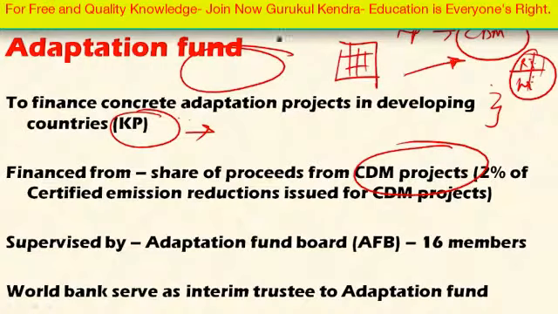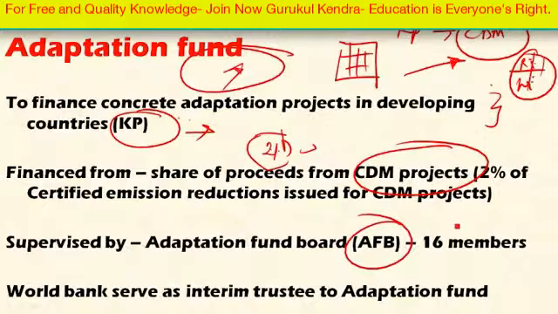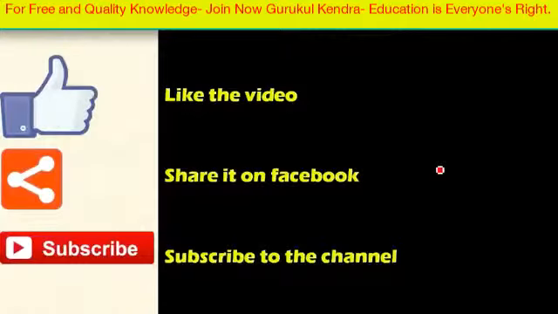So 2% of the clean development mechanism value will be taxed and provided to the Adaptation Fund, to fund adaptation mechanisms in the developing countries. This is supervised by the Adaptation Fund Board, a 16-member board, and the World Bank serves as the interim trustee of the Adaptation Fund. Okay, this is it about the agreement here.